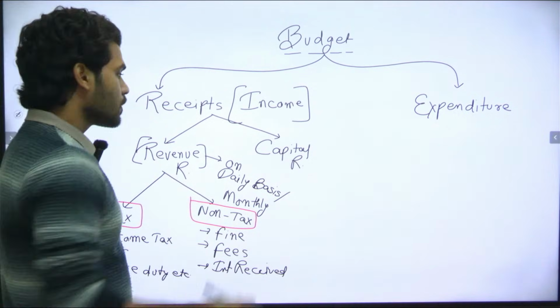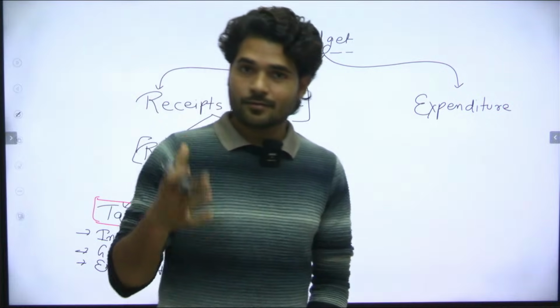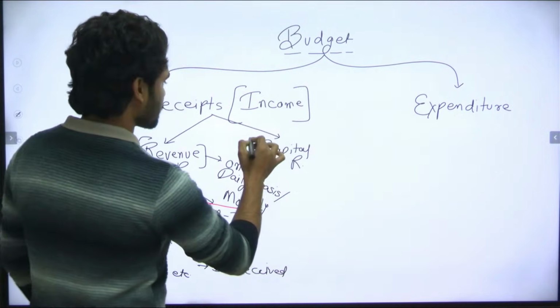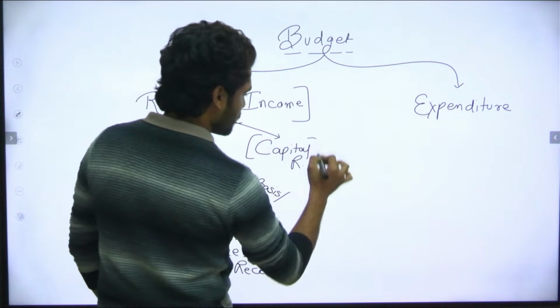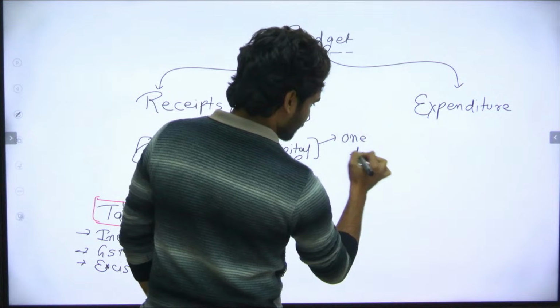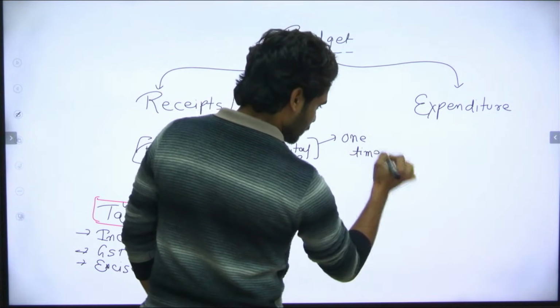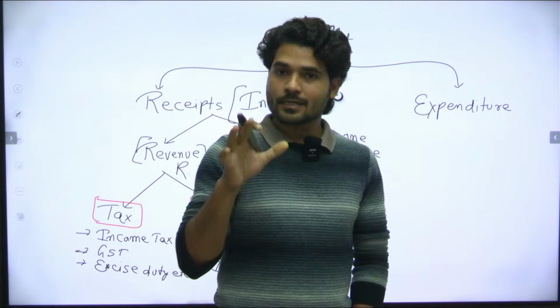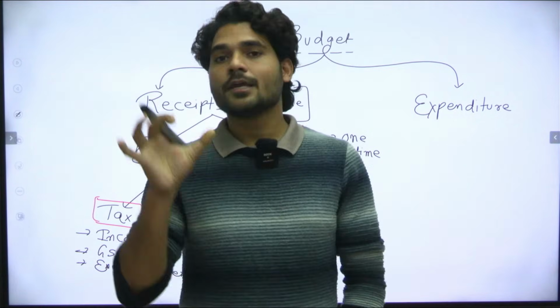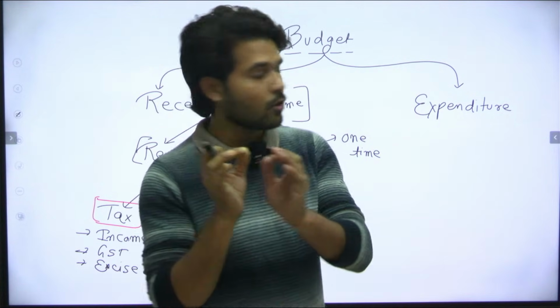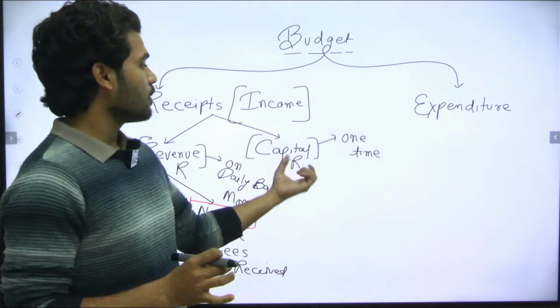Now we have capital receipts. What is a capital receipt? What is the meaning of capital? Capital means one time. Whatever income the government is getting in a lump sum, one time, that we call capital receipts.